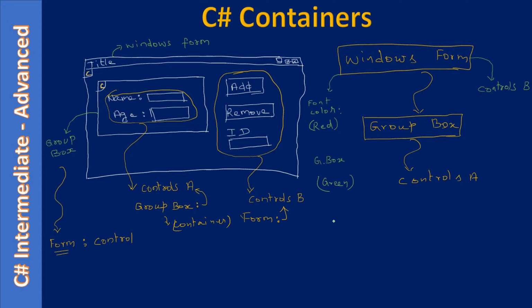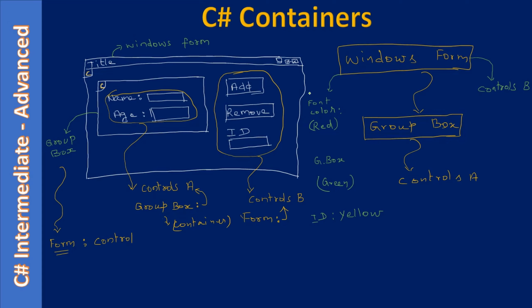So let's also state that we set ID label with the yellow color. So here if you see, we are setting the color to an individual control. So if we set it for an individual control, then that takes precedence and the color will be set. So this is the hierarchy.